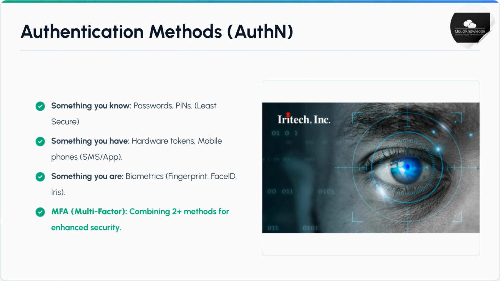Authentication methods fall into 3 categories: something you know, like passwords, something you have, like a token, and something you are, like biometrics. Multi-factor authentication, or MFA, combines 2 or more of these for enhanced security.